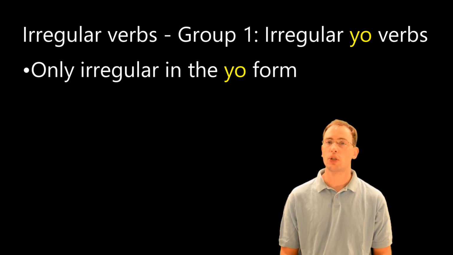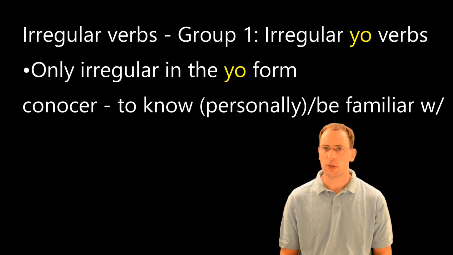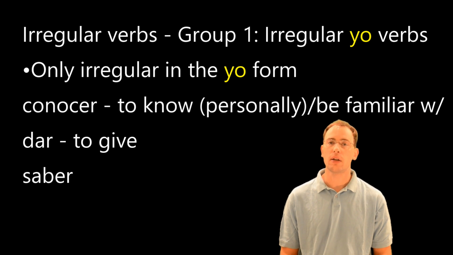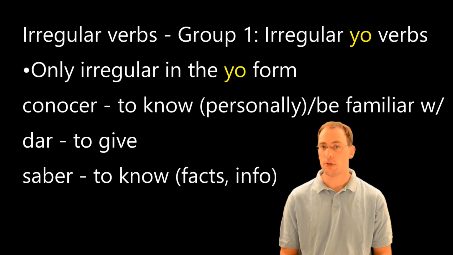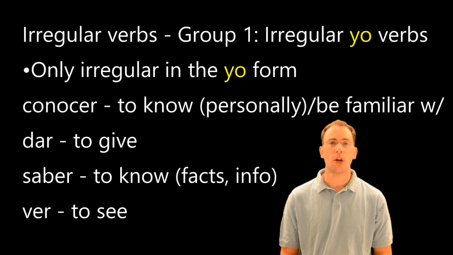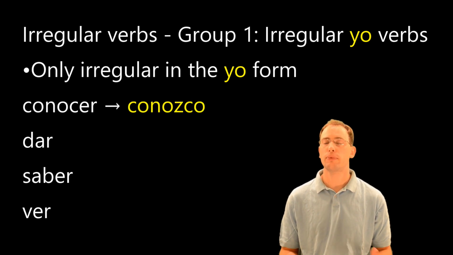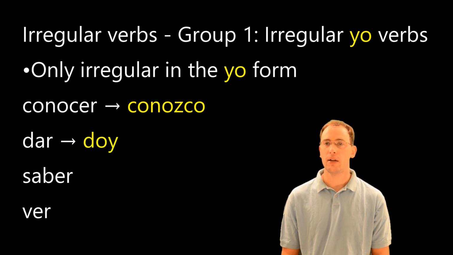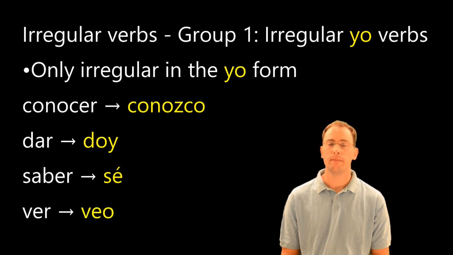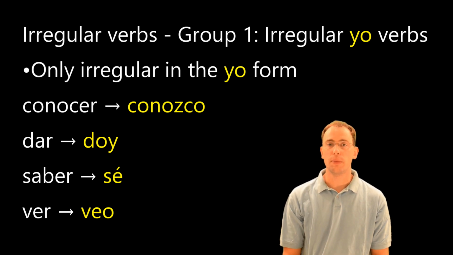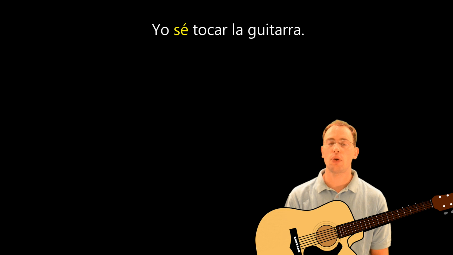A few of these verbs are conocer, which means to know personally or be familiar with, dar, which means to give, saber, which means to know facts, information, or how to do things, and ver, which means to see. And those verbs are only irregular in the yo form. The yo form of conocer, conozco. All of the other forms are normal. The yo form of dar, doy. The yo form of saber, sé. And the yo form of ver, veo. So using one of my irregular yo verbs, I could say something like, yo sé tocar la guitarra.